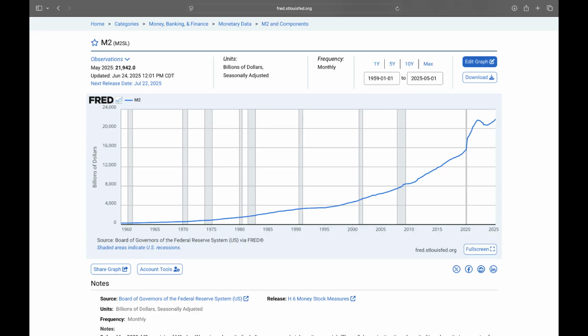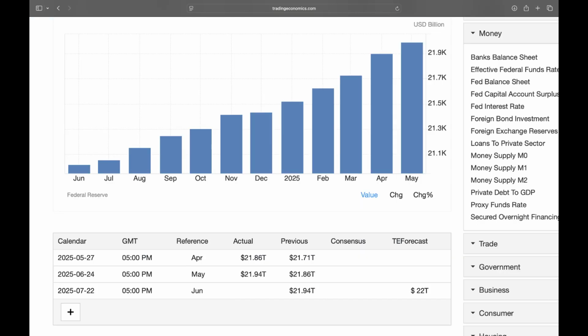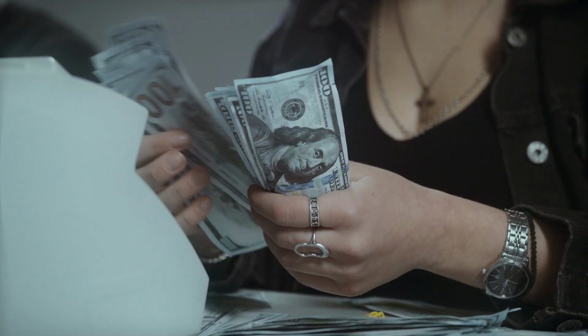This chart shows the M2 money supply increasing at an accelerated rate in the last 12 months, which means the Fed has quietly been printing money again without cutting the interest rates yet. But M2 is still growing. This happens because the Fed has slowed down quantitative tightening, meaning it's allowing fewer bonds to leave its balance sheet. This keeps more money in the banking system, which supports lending and deposit growth.